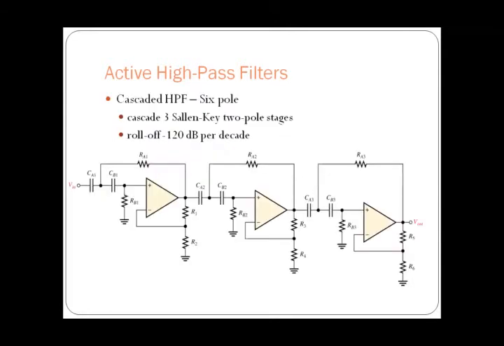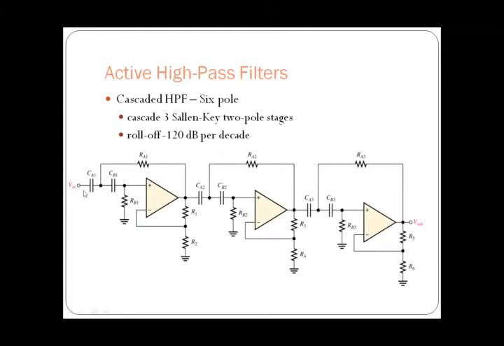So these are the three cascaded stages of two-pole high-pass RC circuits. The first one is having two poles, and the second one is having two poles.